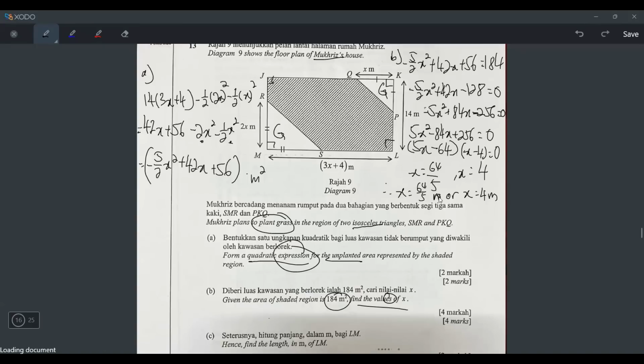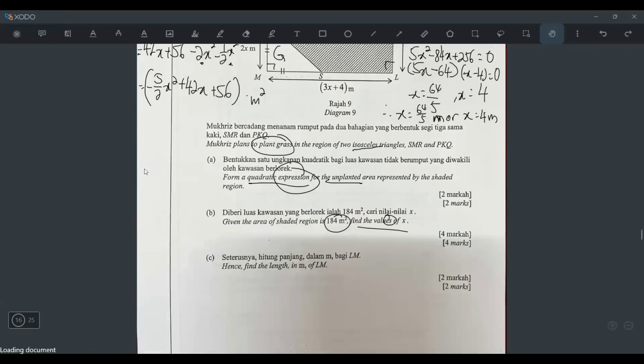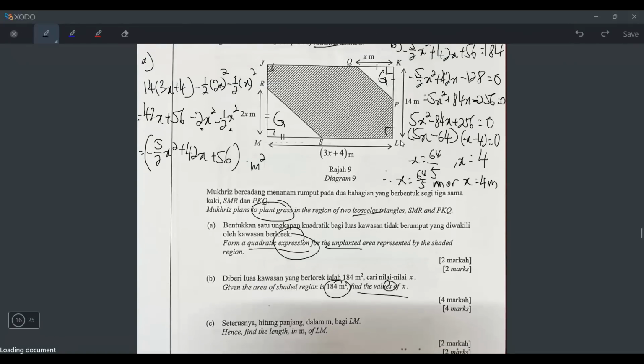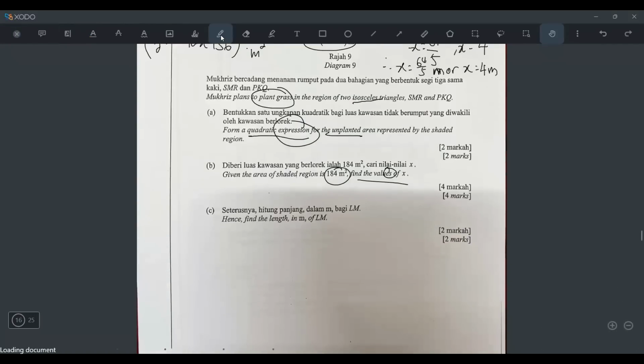Okay, let's go to the last part of this question. The soalan C. Find the length of LM. Where is LM? LM. Oh, this one, LM. It means this line lah. And the length is 3x plus 4. Well, this is so easy because I already know my x. So LM is equals to 3x plus 4.